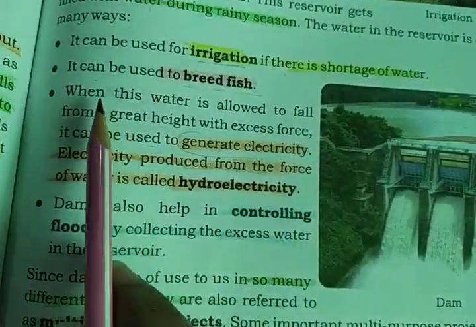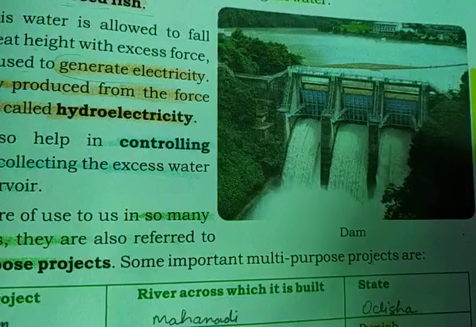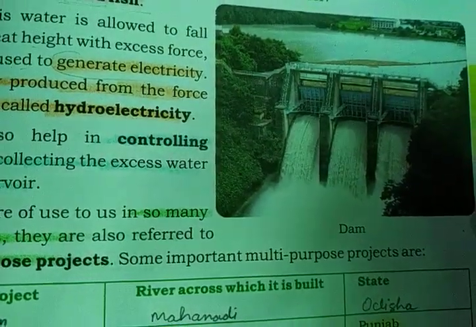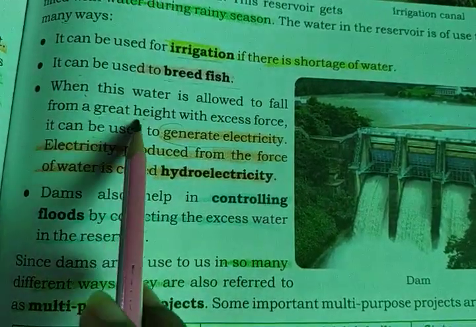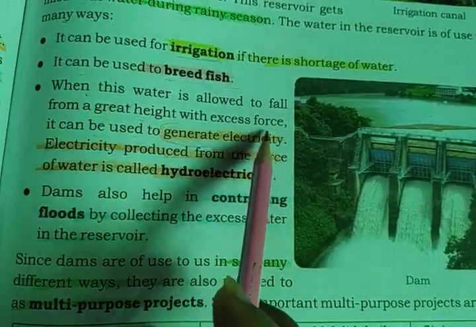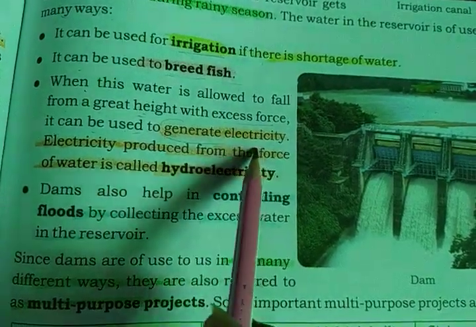Because when water falls with such speed, it rotates the turbine and the turbine generates the electricity. So when this water is allowed to fall from a great height with a lot of force, it is used to generate electricity.